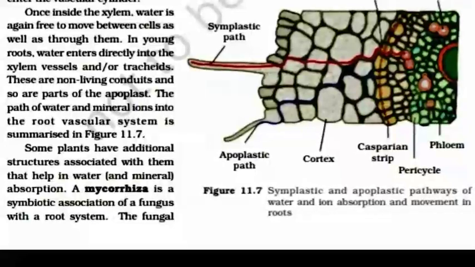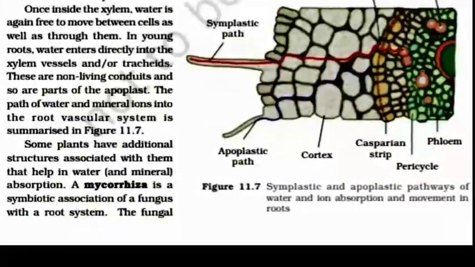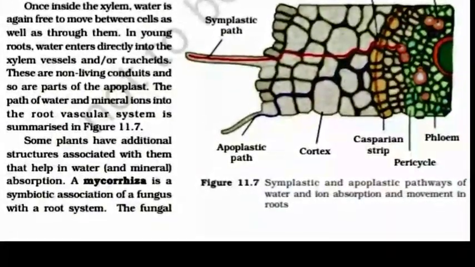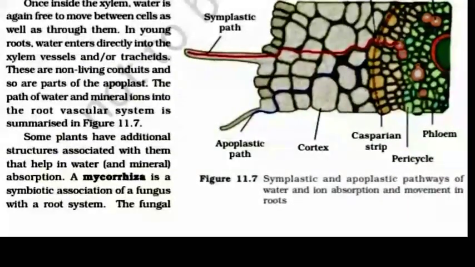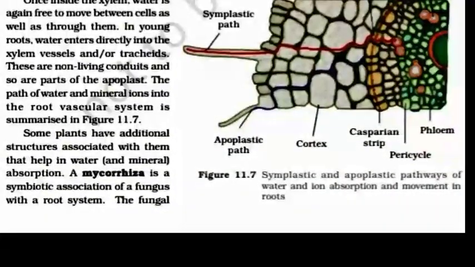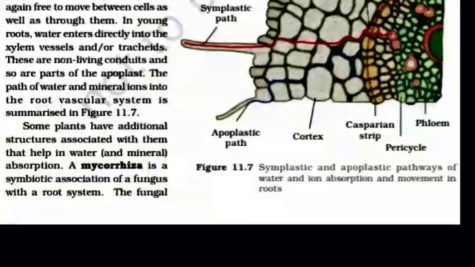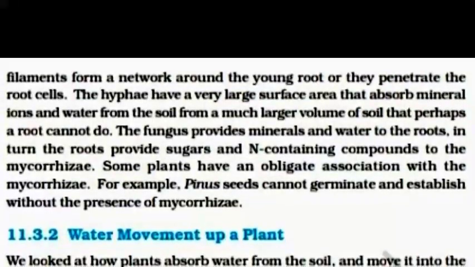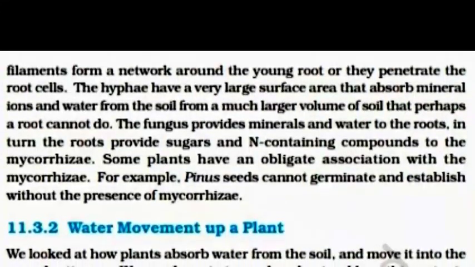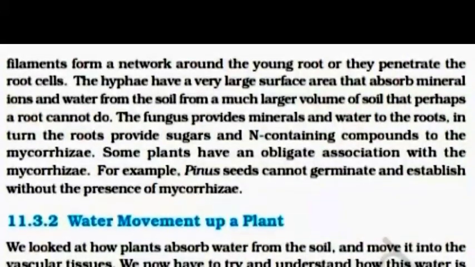Some plants have additional structures associated with them that help in water and mineral absorption. A mycorrhiza is a symbiotic association of a fungus with a root system. The fungal filaments form a network around the young root or they penetrate the root cells.